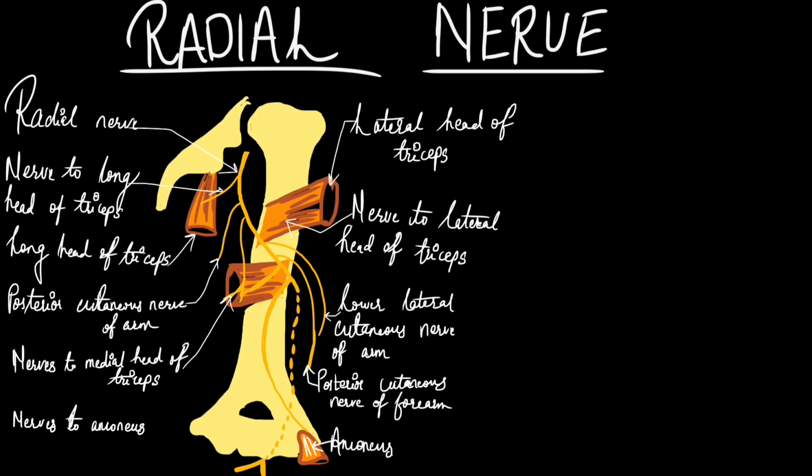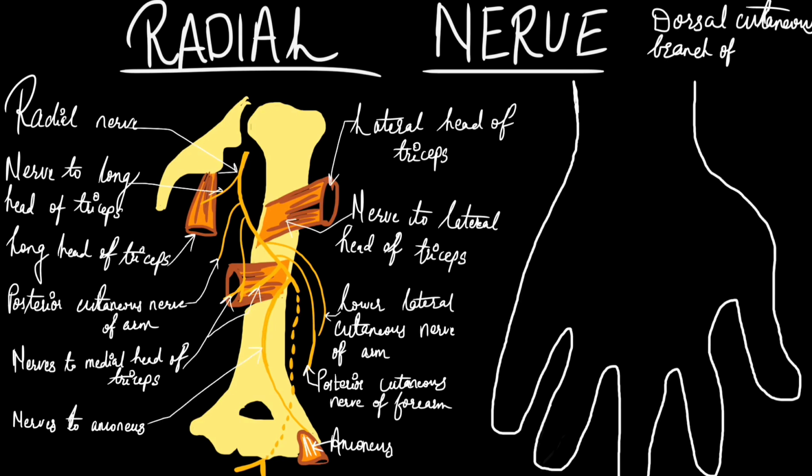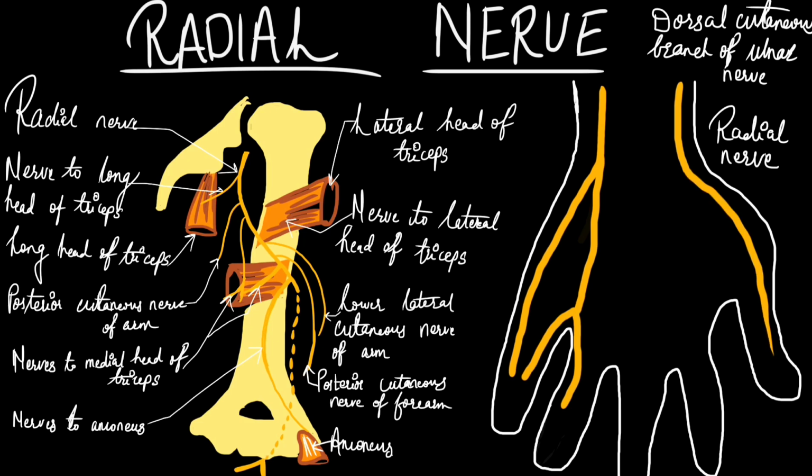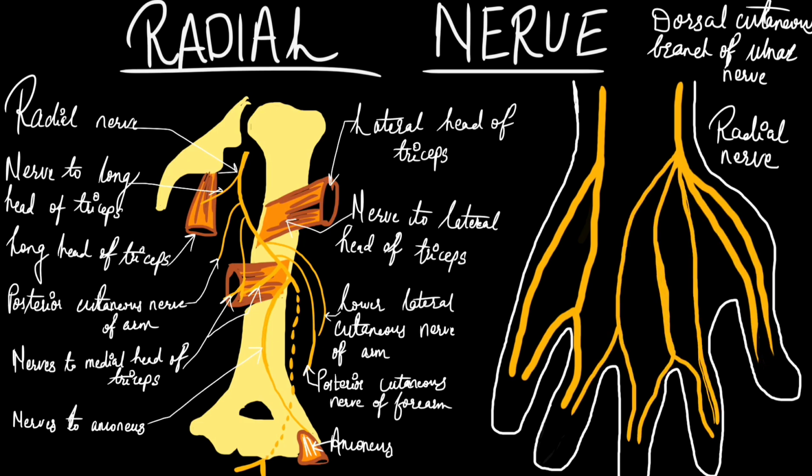Results in: one, loss of extension at the elbow joint; two, wrist drop; three, loss of extension of digits; four, sensory loss over the posterior surface of the lower part of the arm and the middle posterior part of the forearm, the lateral part of the dorsum of the hand, and the dorsal surface of the lateral 3½ digits. In the spiral groove, the radial nerve gets injured due to midshaft fracture of the humerus.